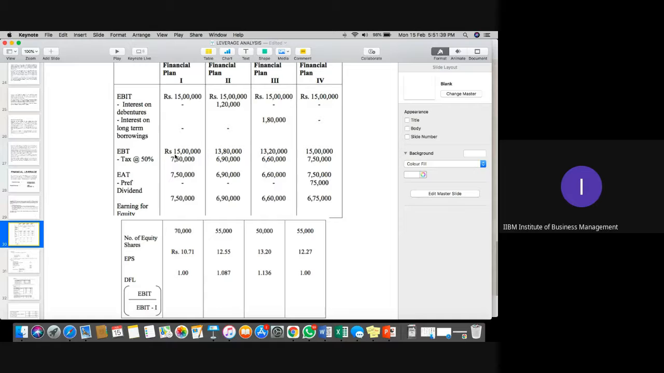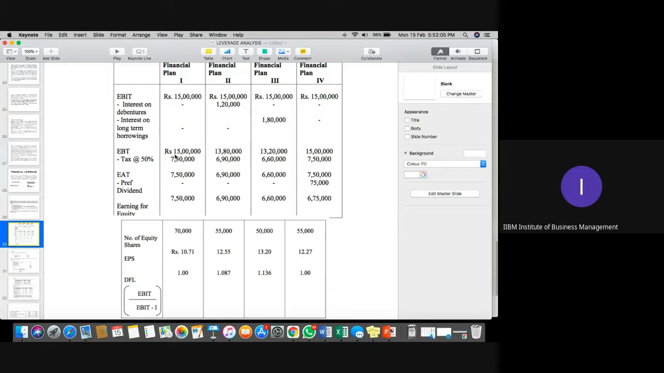Is it clear, please, everyone? That's the reason we didn't subtract any amount of interest on long-term loans or debentures. Yes, friends, clear? Shall we go to the second option now? I'll explain the next part in the later half.